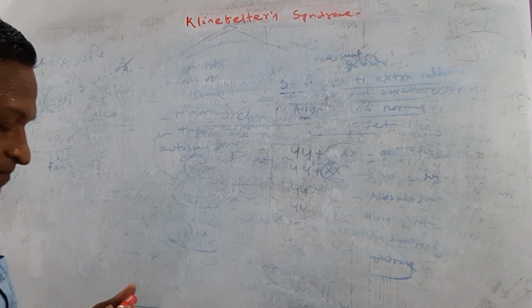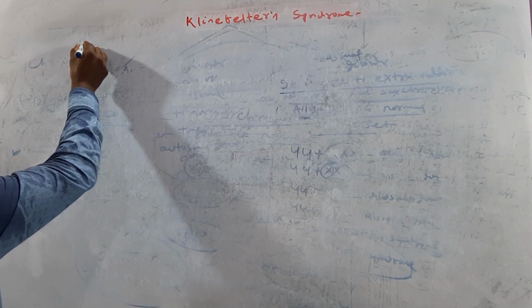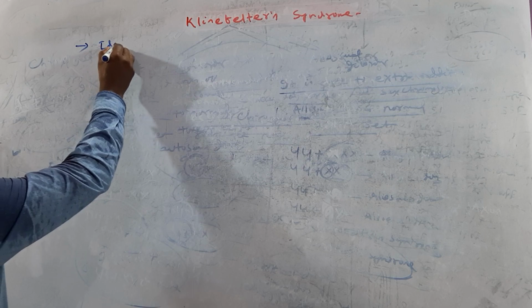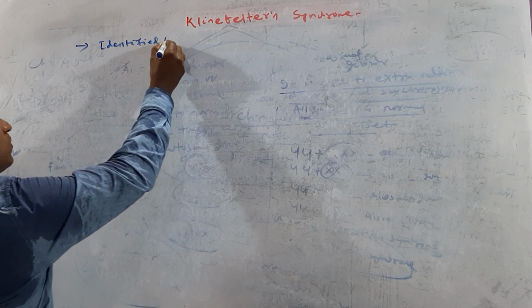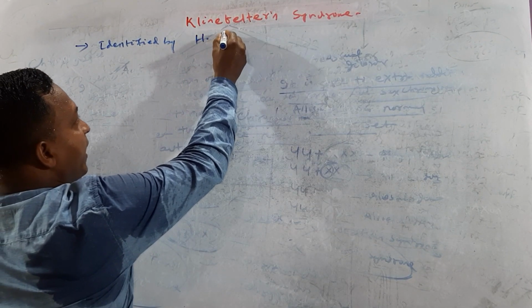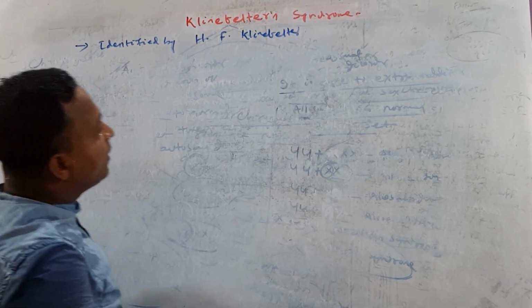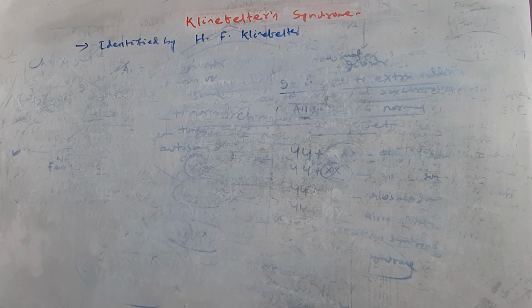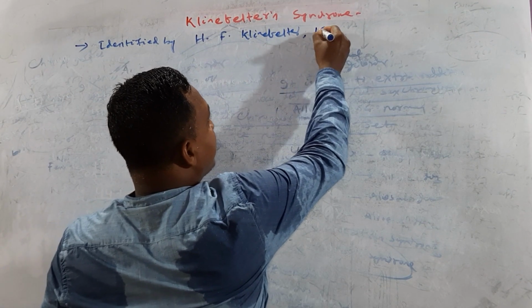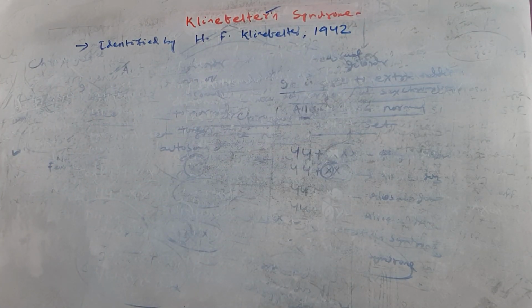If we are talking about it one by one, first understand that it was first identified by one scientist whose name is H.F. Klinefelter. In the year 1942, he identified Klinefelter syndrome.